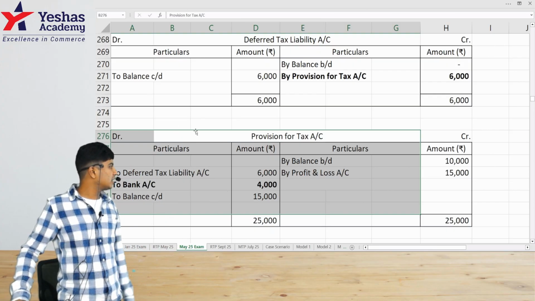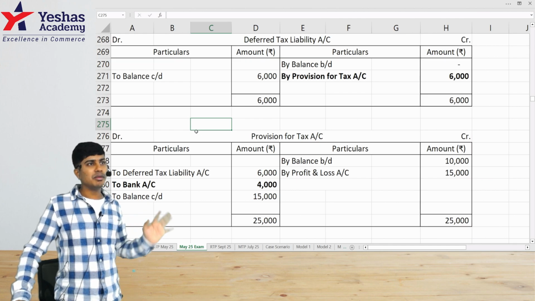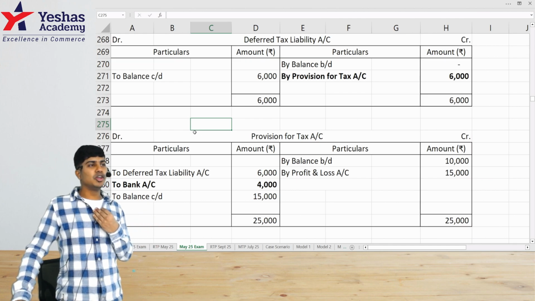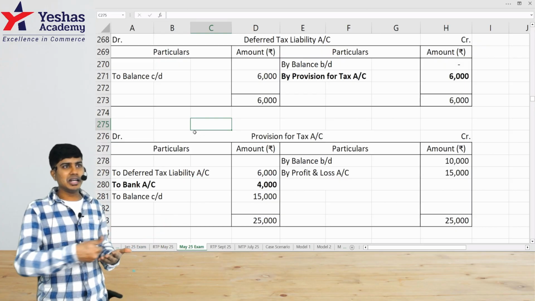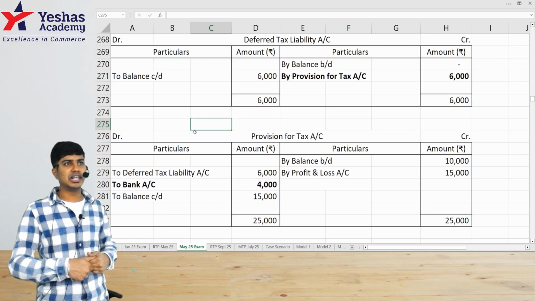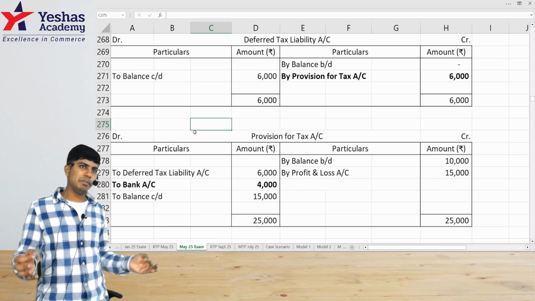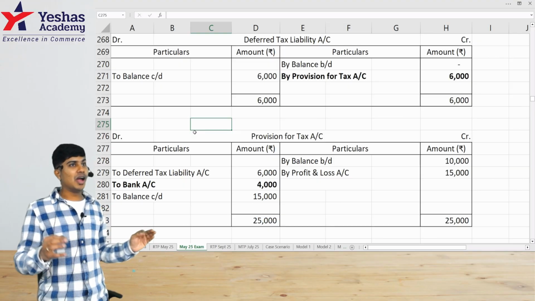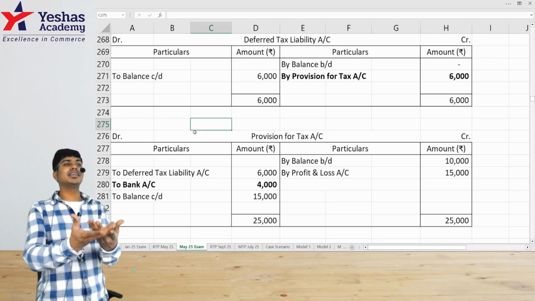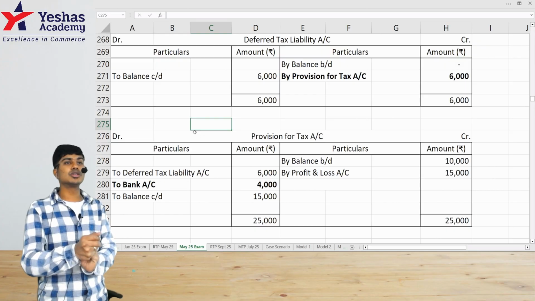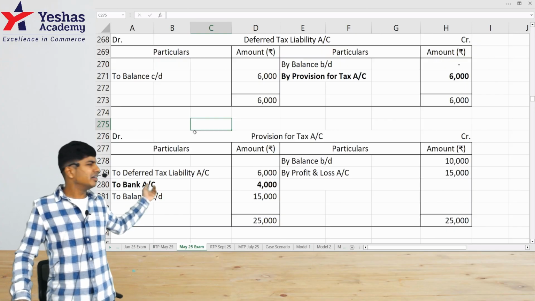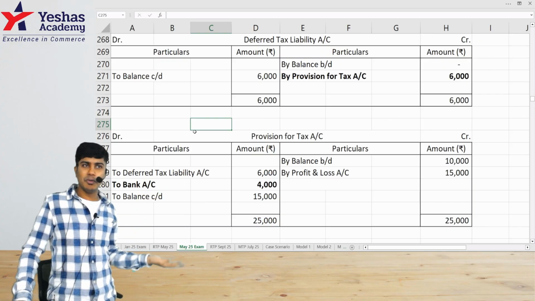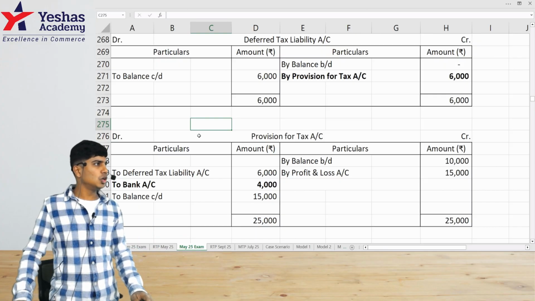If in case you would have cracked this, you would have got an extra cookie, because I don't think many of them would have got this right. So as an evaluator, if I'm correcting a paper and I get 10 consecutive papers wrong when it comes to deferred tax adjustment, and I suddenly see one paper wherein one student has done it right, I would still give that cookie to the student and think that he would have got other things also very much right. So again, this is a new one, but it's not impossible to do. Very much comfortably doable one.